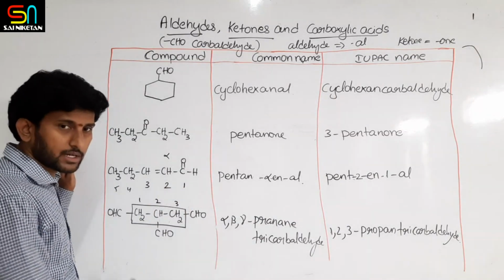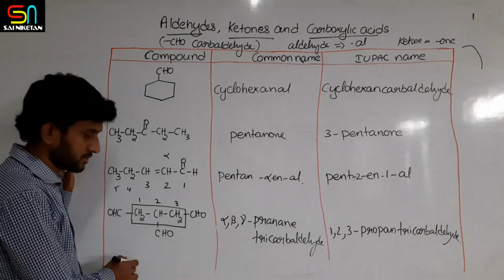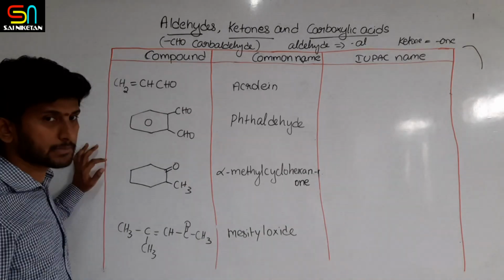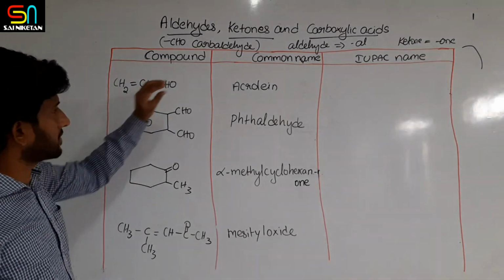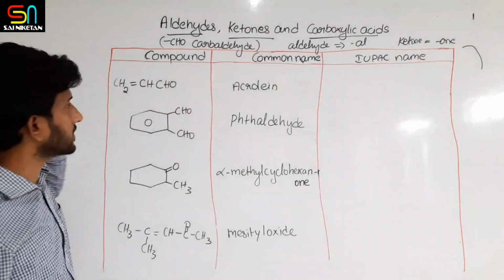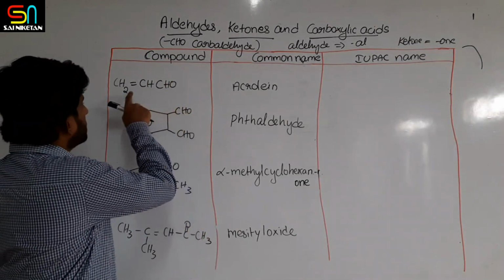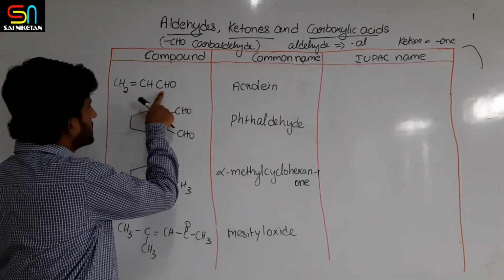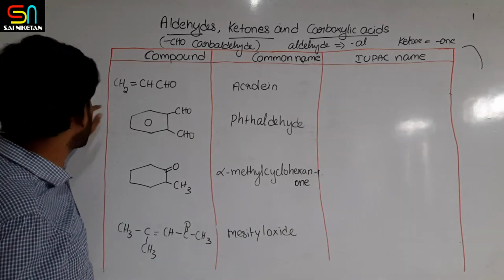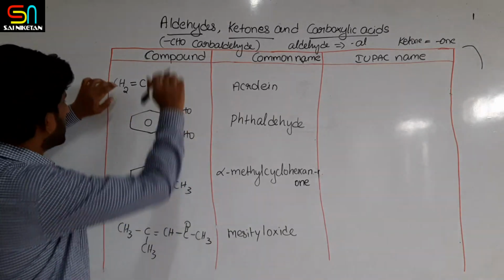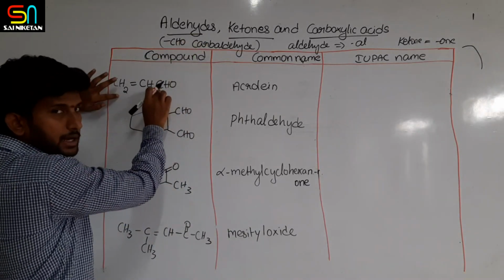Okay? So we will continue with more examples now. Next, some more examples and some important common names. CH2 double bond CH-CHO, the common name is acrolein. Numbering must be done from the aldehyde carbon.